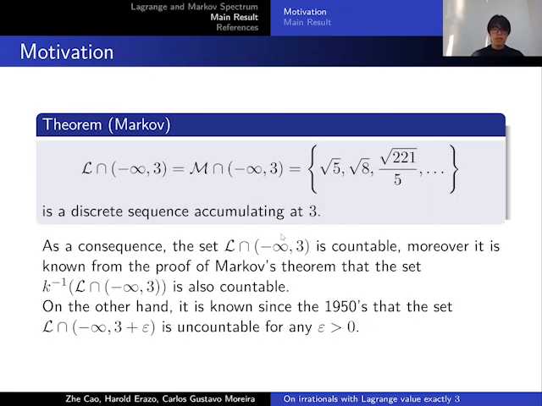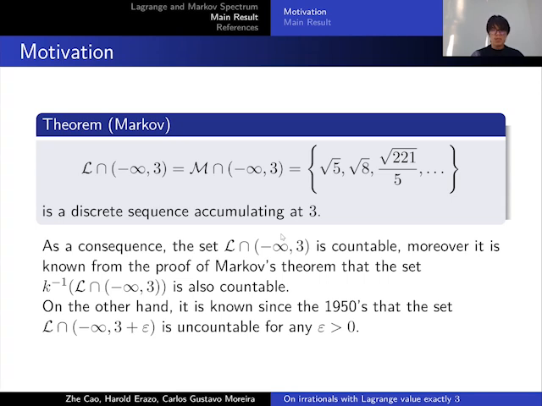The initial part of the Lagrange and Markov spectrum was first characterized by Markov, which says that the initial parts of the Lagrange and Markov spectrum coincide and form a discrete sequence accumulating at 3. As a consequence, the Lagrange spectrum before 3 is countable.